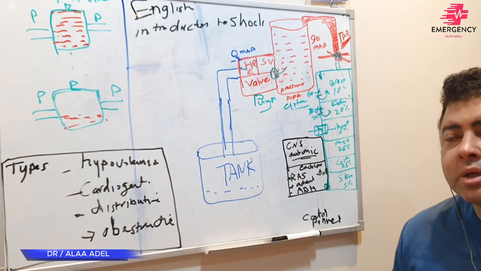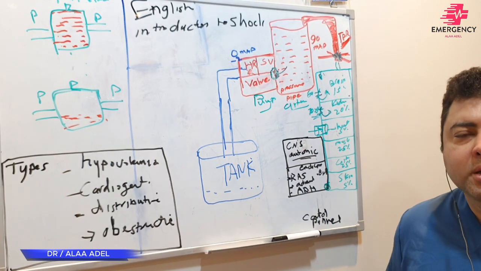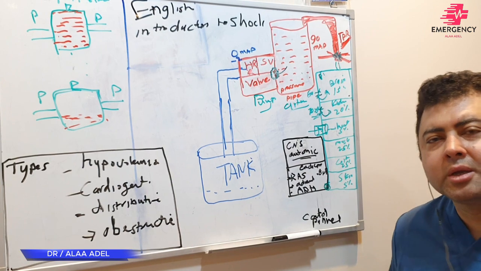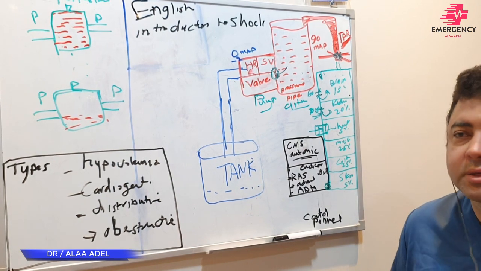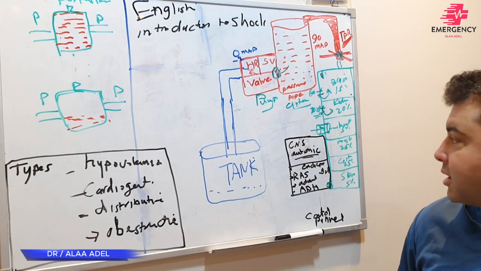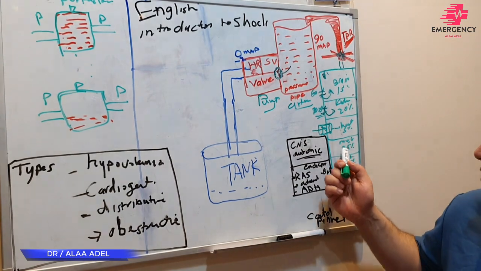But the main perfusion depends on the time of the diastole and the time of the systole. The blood will go during diastole relaxation, and it will stop flowing during systolic times. And that's why not too much blood goes to the heart rather than the kidney. Okay. But what about the other tissues?